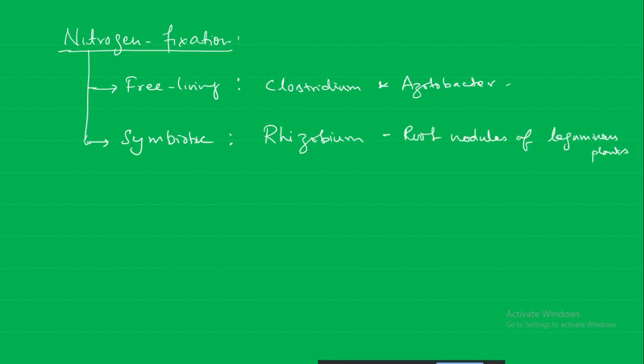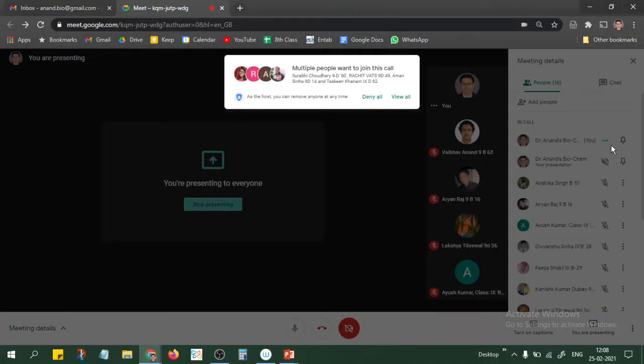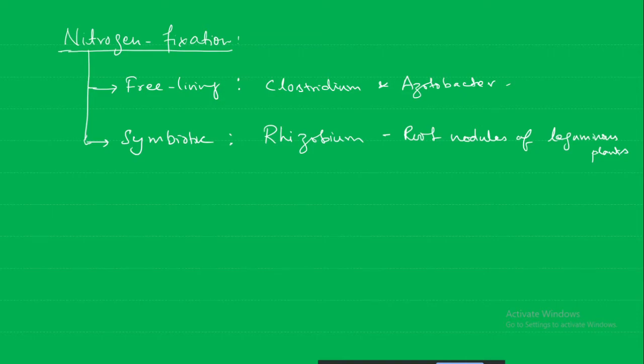But Rhizopus is a mold. It is a fungus, a type of fungus, bread mold. So you should not confuse between Rhizobium and Rhizopus.